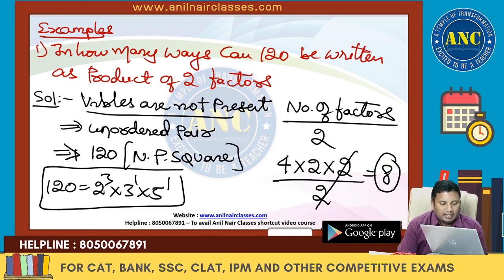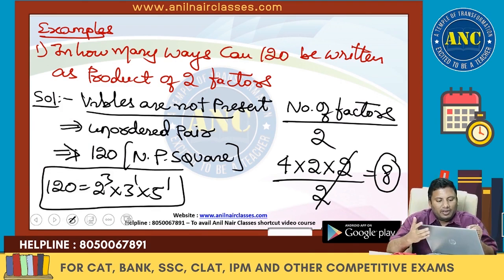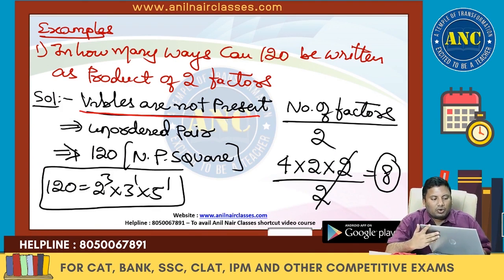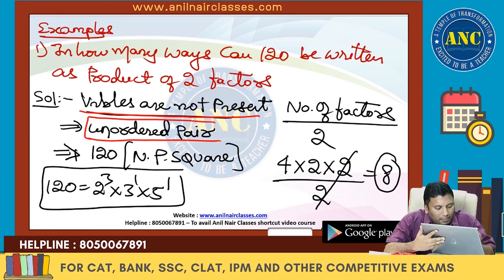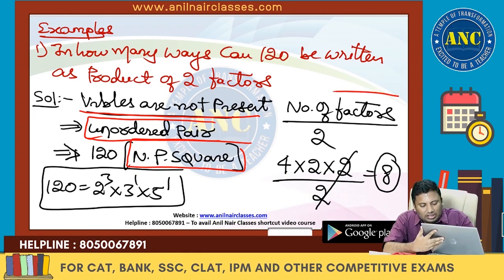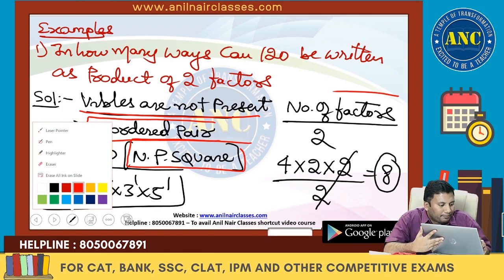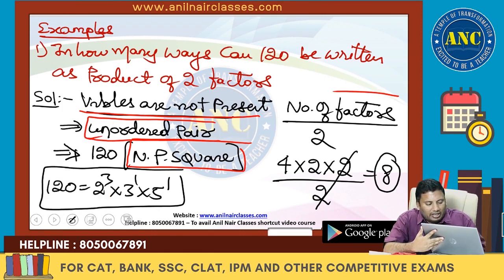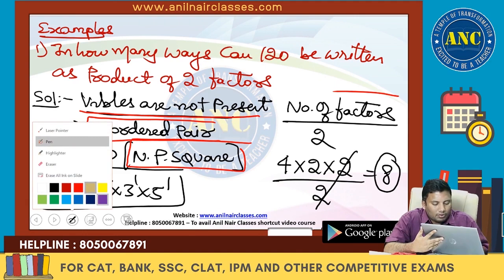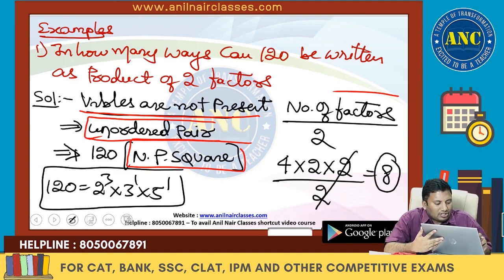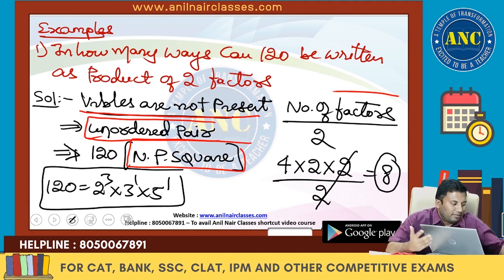If the variables are not present in the question, then it is an unordered pair. In an unordered pair, and the number is a non-perfect square, answer is number of factors divided by 2. I hope it is clear.